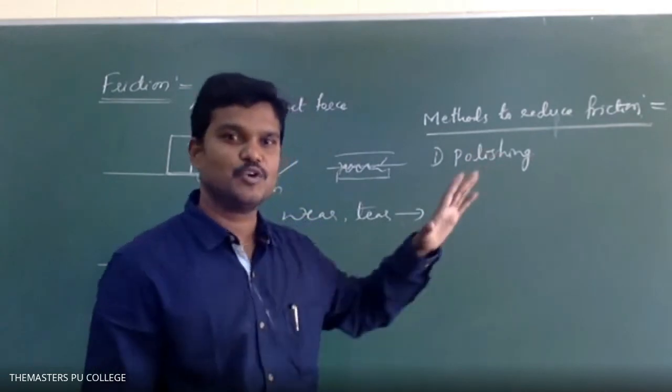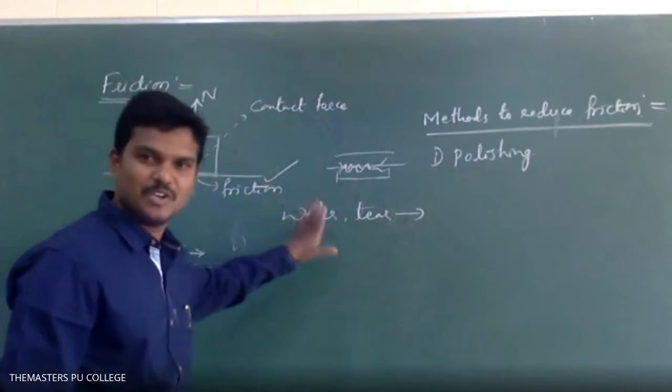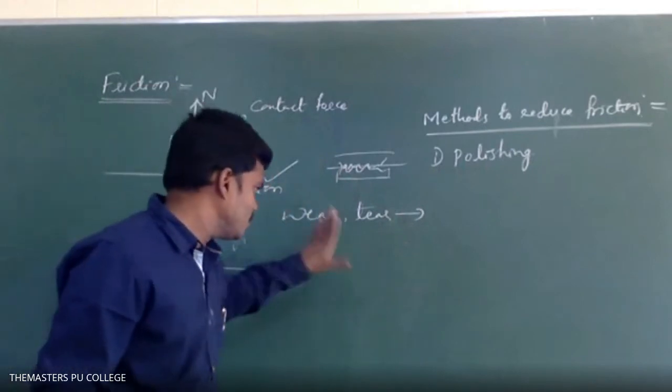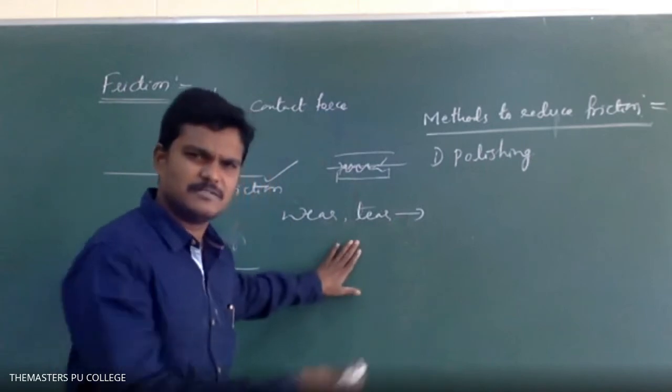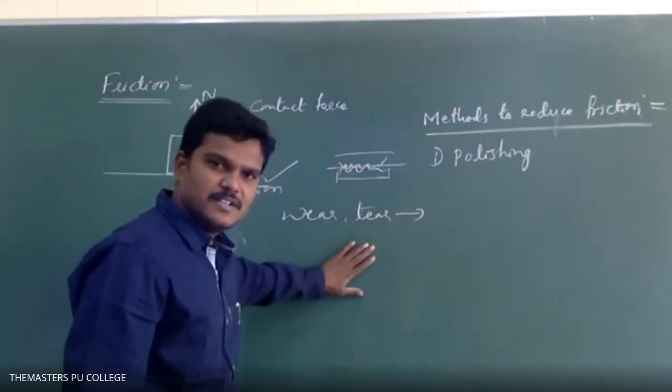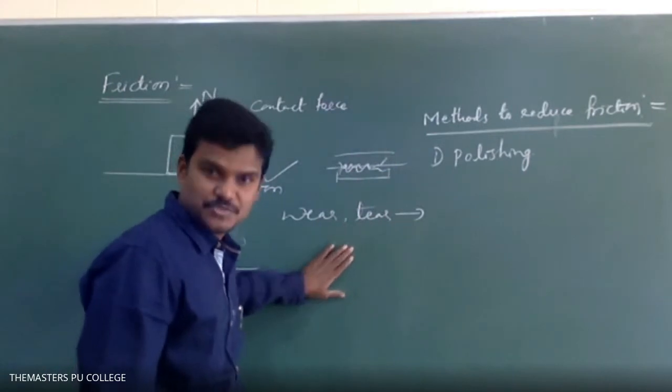This board is polished. If I place my hand like this, it is a little bit rough, but if you compare with the wall, this is something smooth.